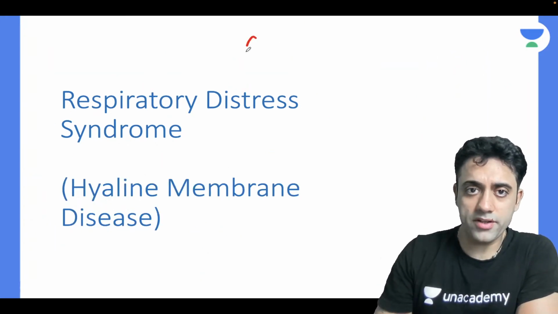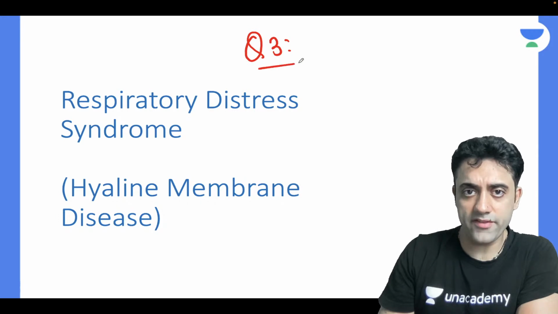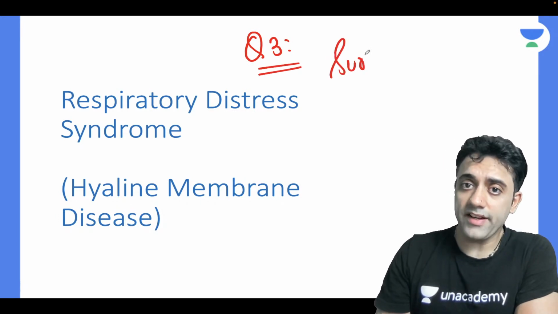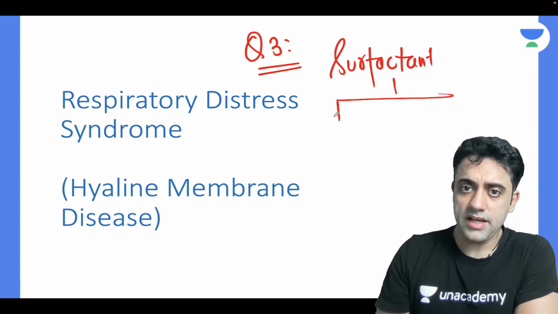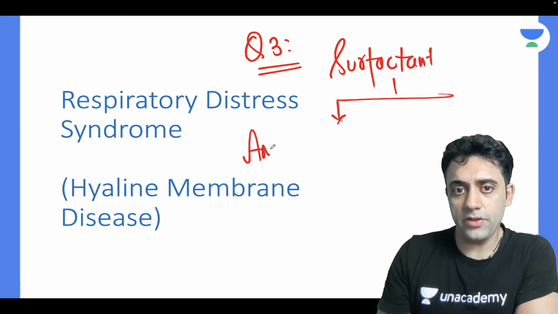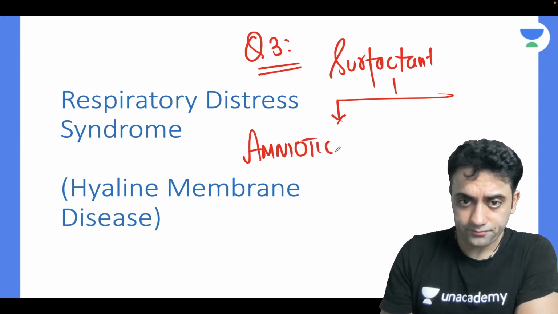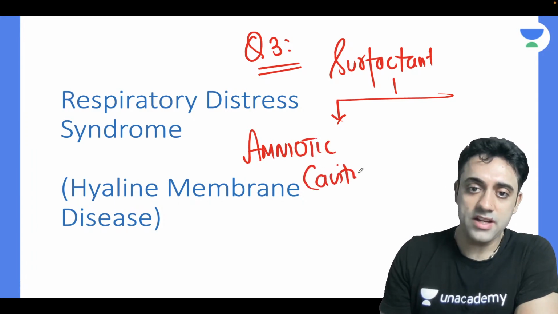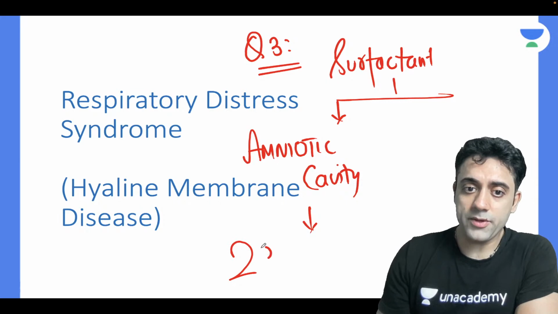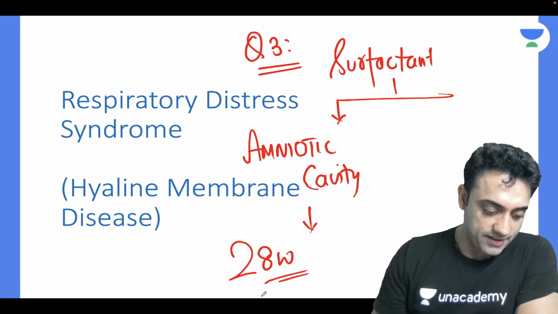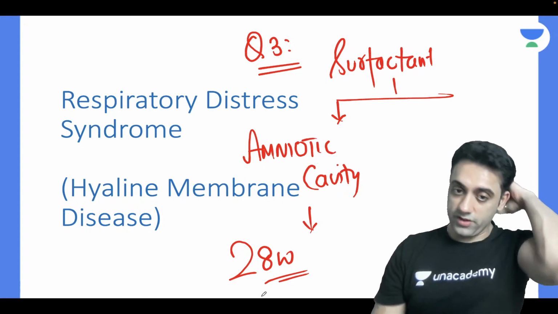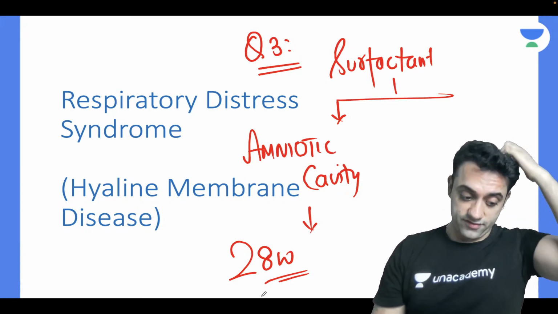That is another very important PG entrance question, number 3 for the FMG students. There are two important questions. Surfactant is present in the amniotic fluid, in the amniotic cavity. By how many weeks of life? Yes, Dr. Shubhangi is very right. By 28 weeks of life. So you're expecting the surfactant in the amniotic fluid by 28 weeks of life. That is the first point.